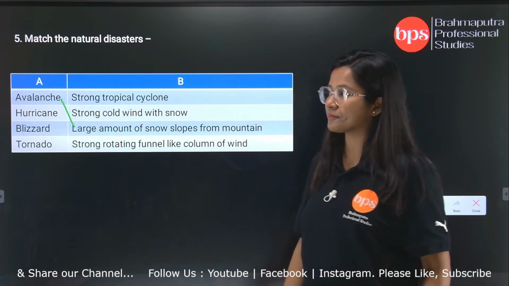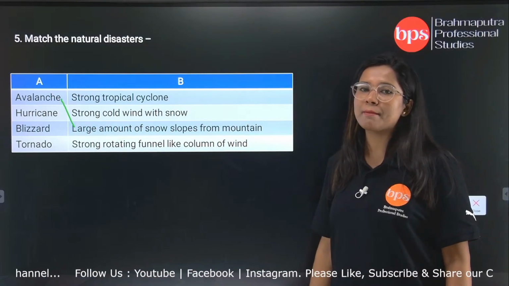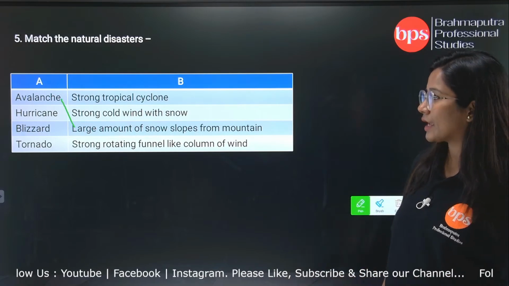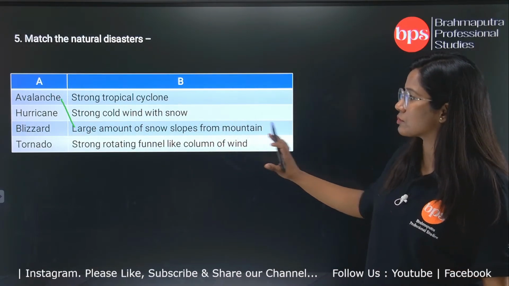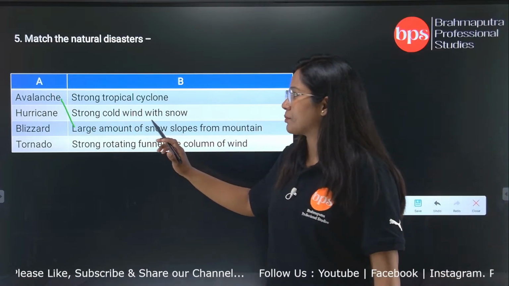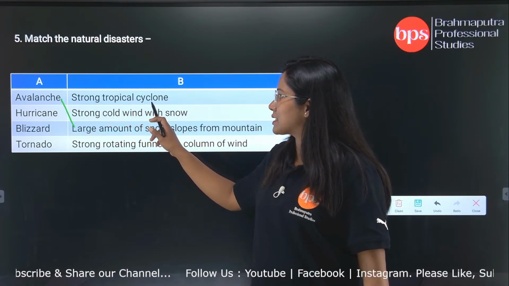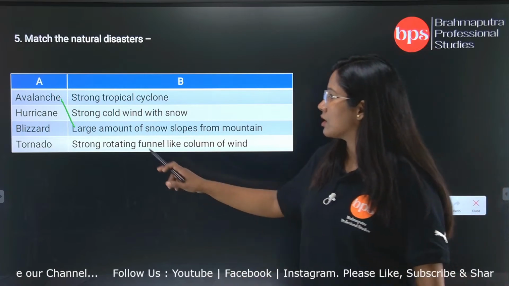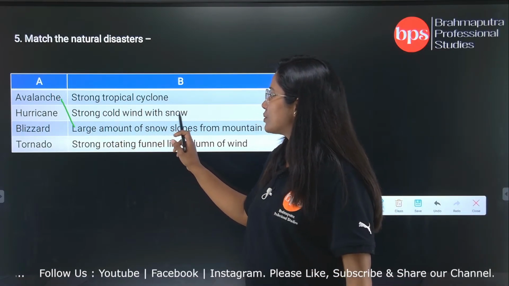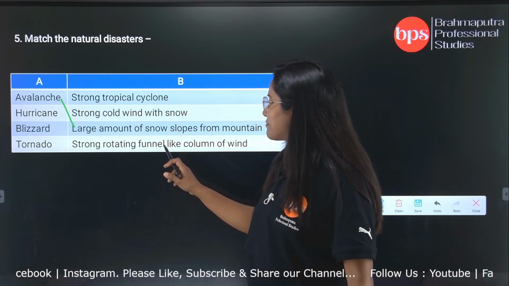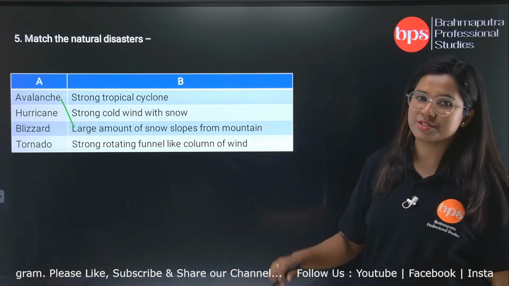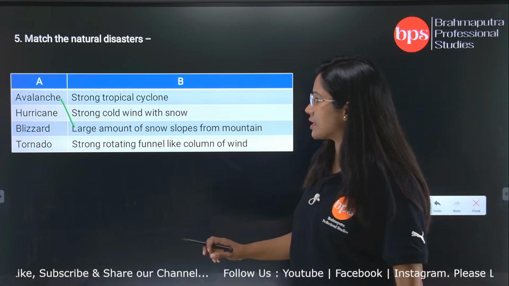Next ami pam hurricane. Hurricane mane ete ki hoise? Strong tropical cyclone, strong cold wind with snow, large rotating funnel like column of wind.